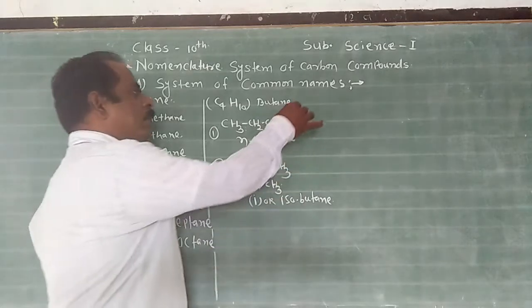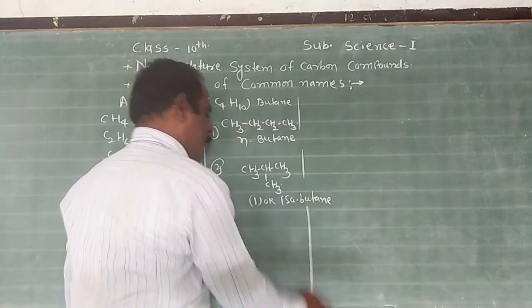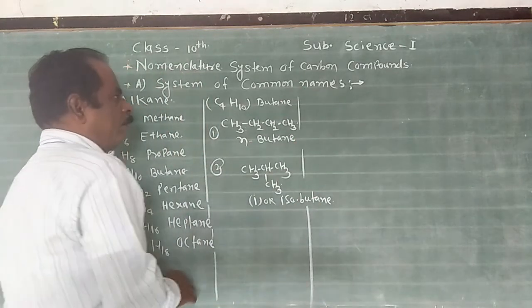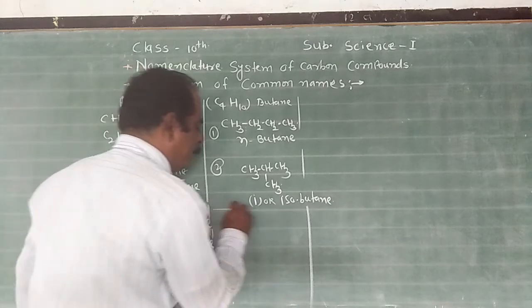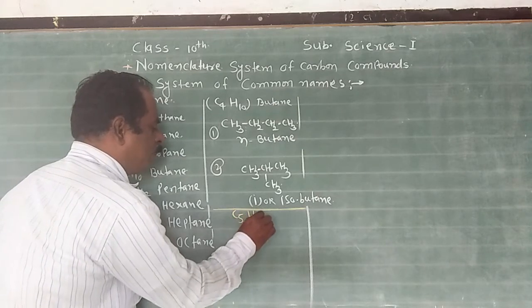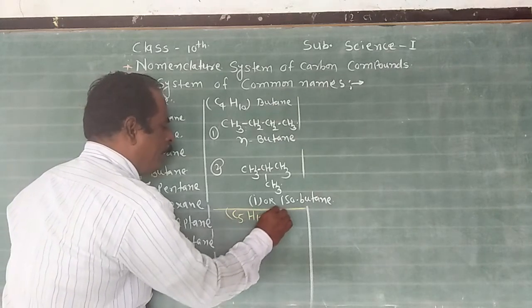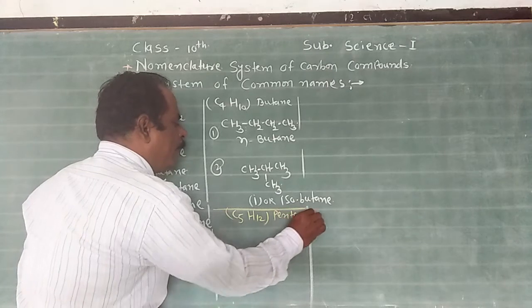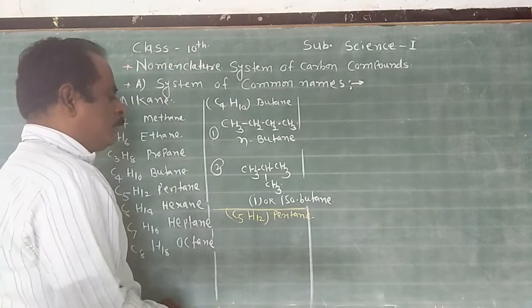For example, take the second example, pentane. The molecular formula is C5H12. Pentane forms three isomers.